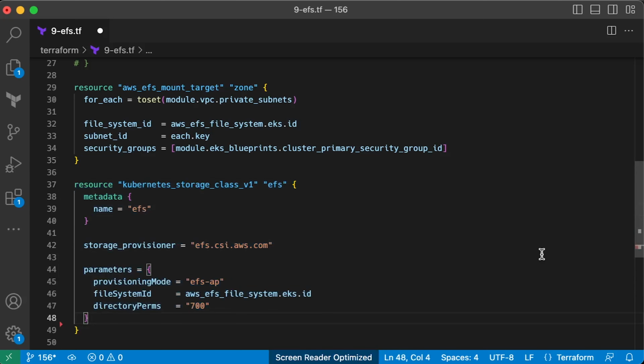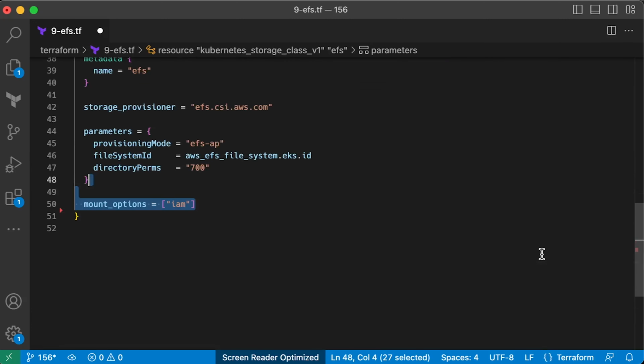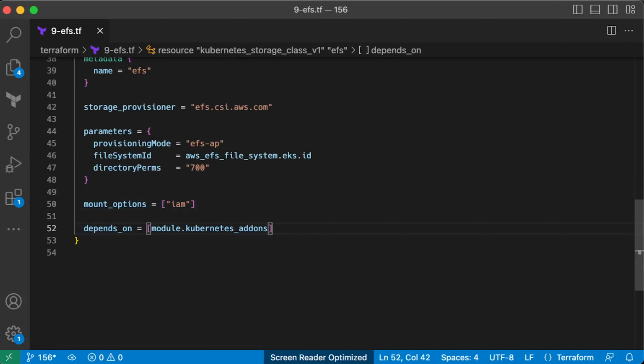Dynamic means that you don't have to create persistent volumes manually. Instead, you just need to create persistent volume claims or use a stateful set template block. In this storage class, you also need to have a link to AWS file system. Let's explicitly depend on the add-ons module before we attempt to apply this class.